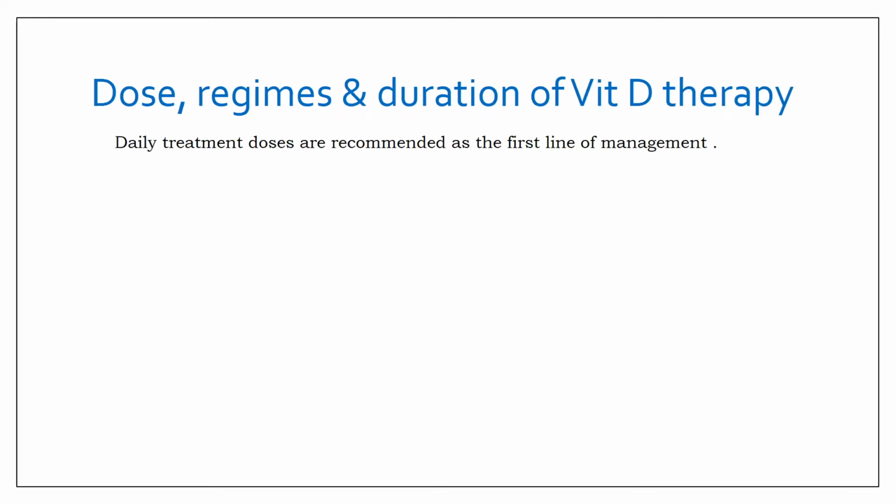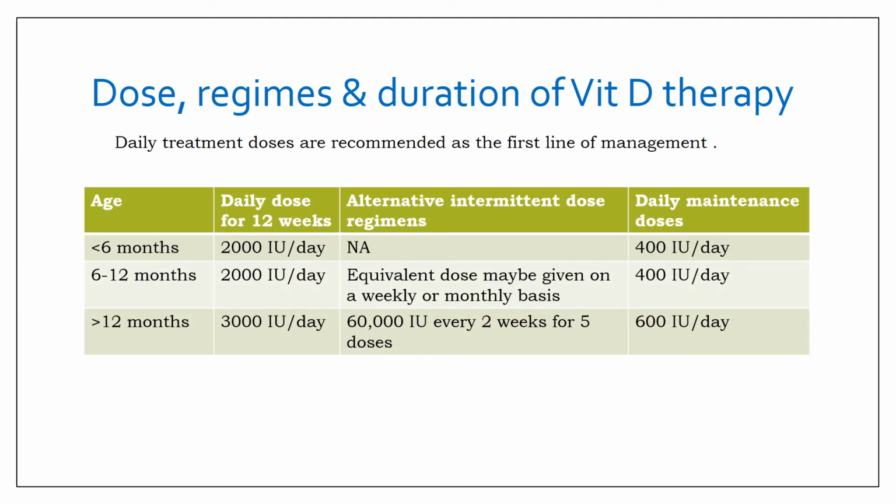For treatment, daily treatment doses are recommended as the first line of management. And why? Because intermittent bolus dose safety is not established, especially in infancy. Like initially, we used to give 6 lakhs IU intramuscularly. We should not routinely follow it. Whenever we are giving therapeutic doses or treatment doses, we must recommend daily treatment doses. So, in less than 6 months of age, the daily dose is around 2000 international units per day, and intermittent dosing is not recommended.